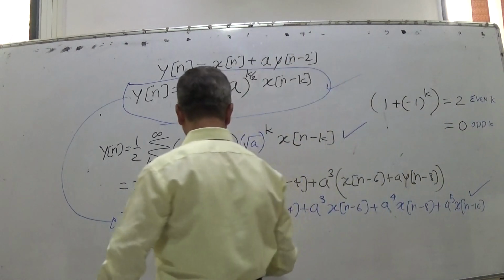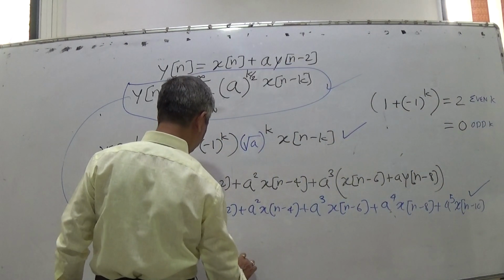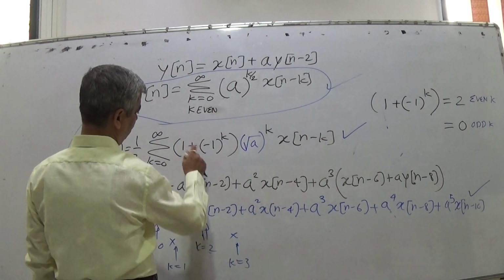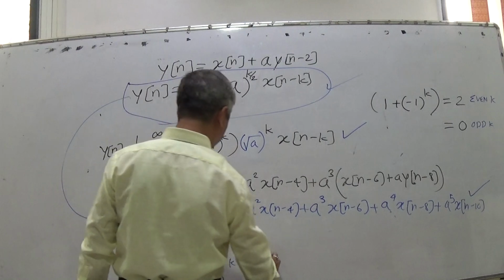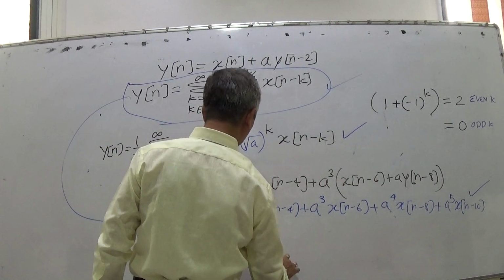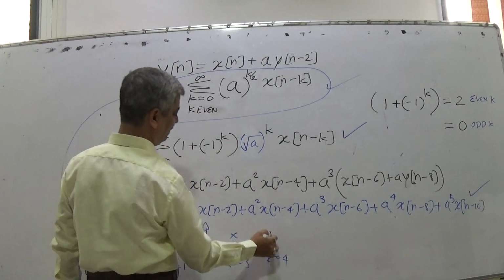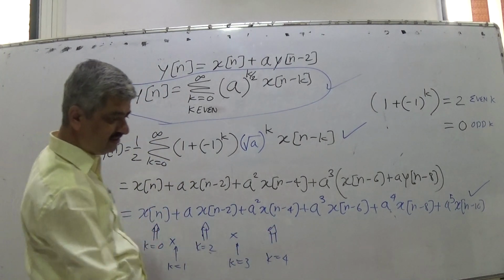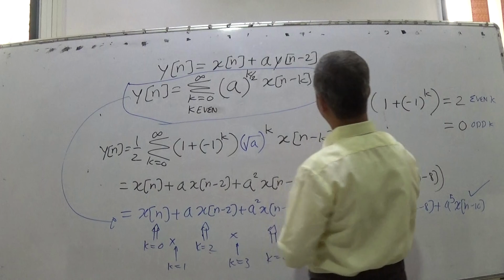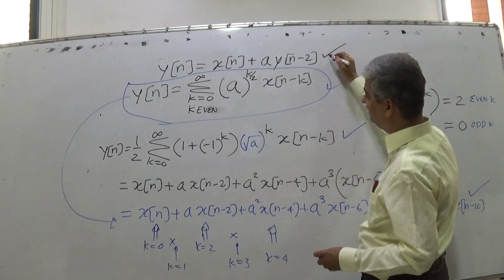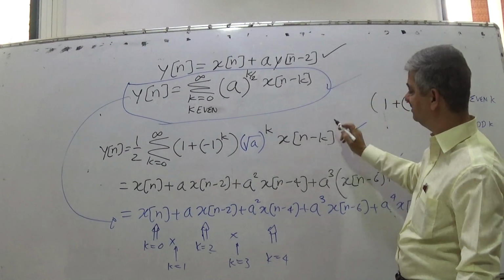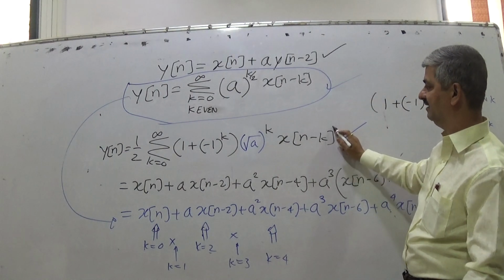For k equal to 3, the term disappears as this is 0. For k equal to 4, root a raised to 4 is a square. So this finite recursive sum is converted into an infinite sum like this.